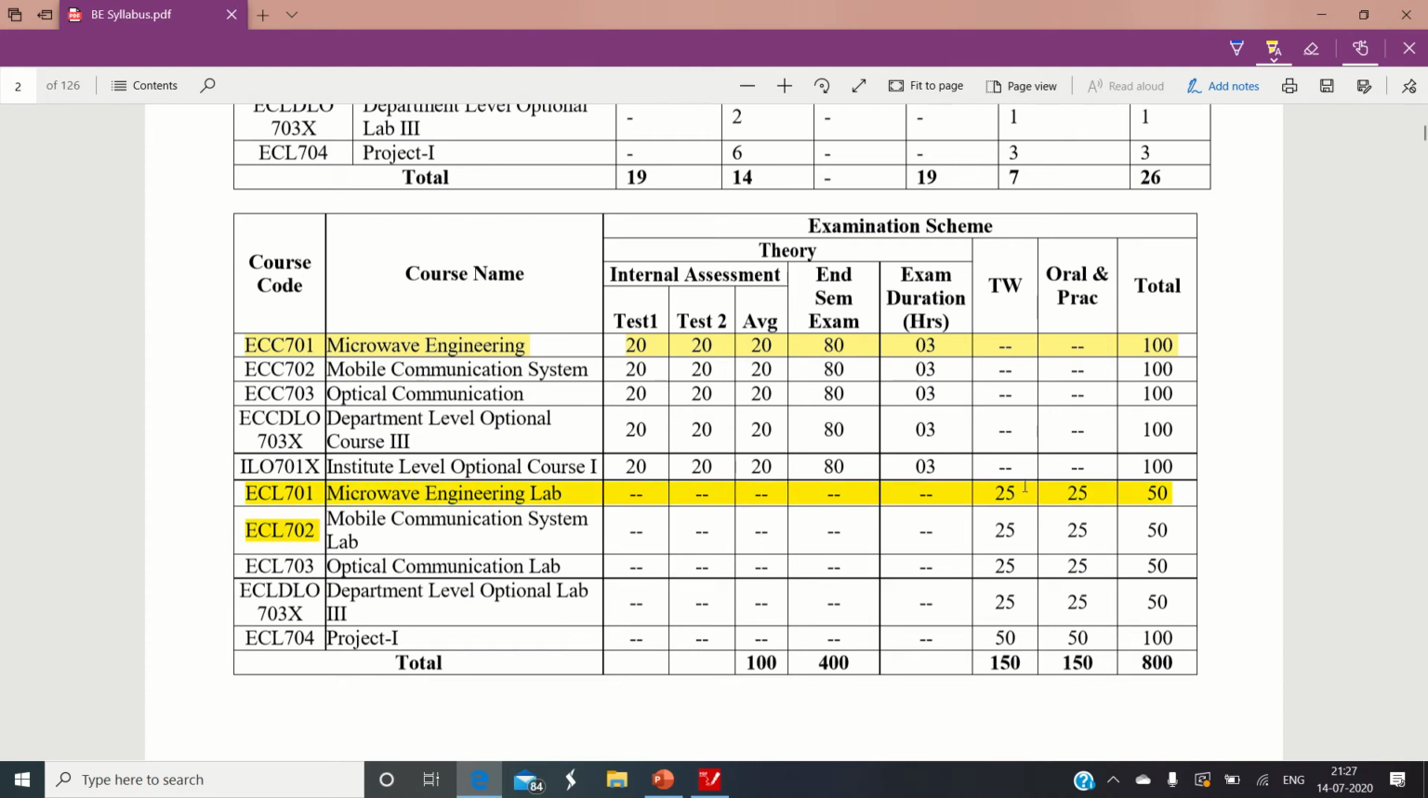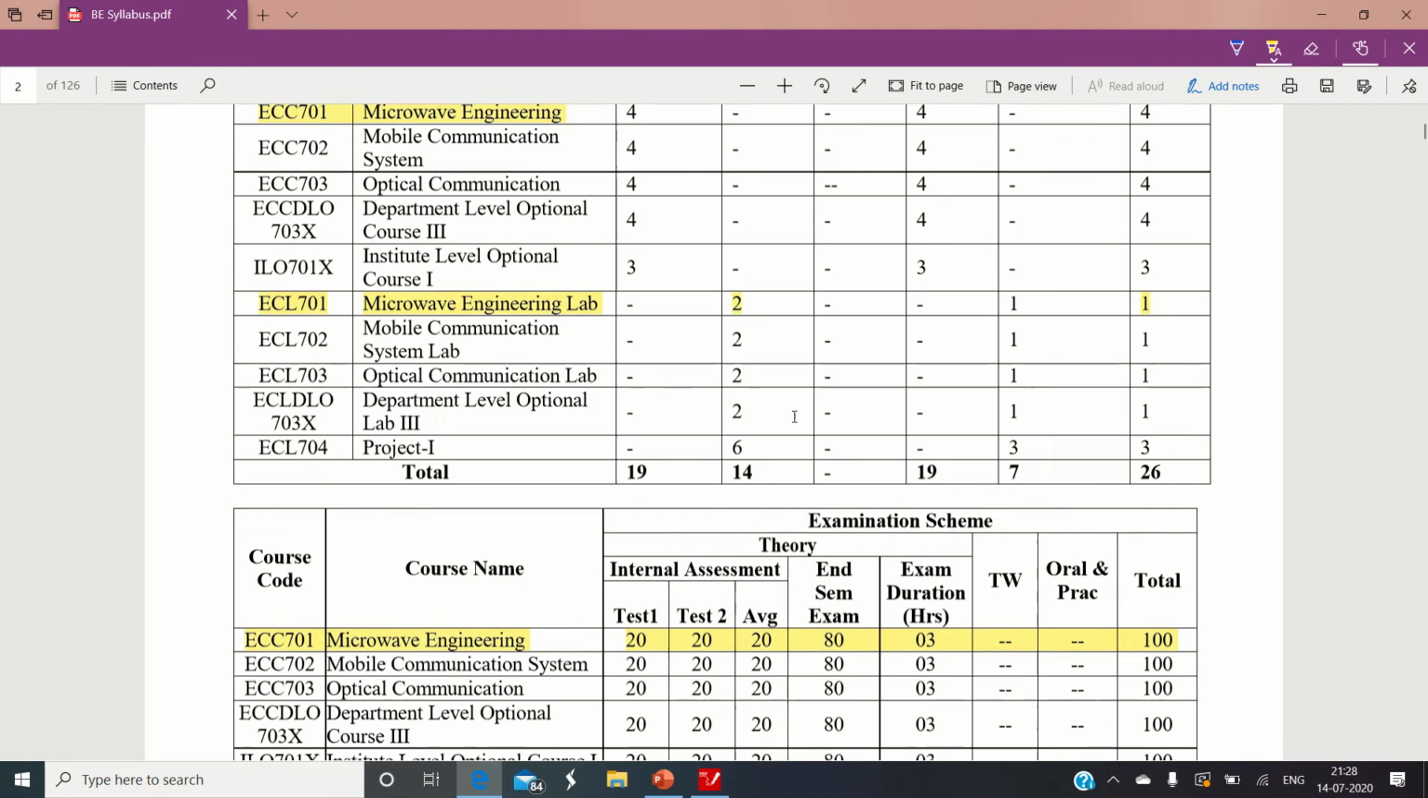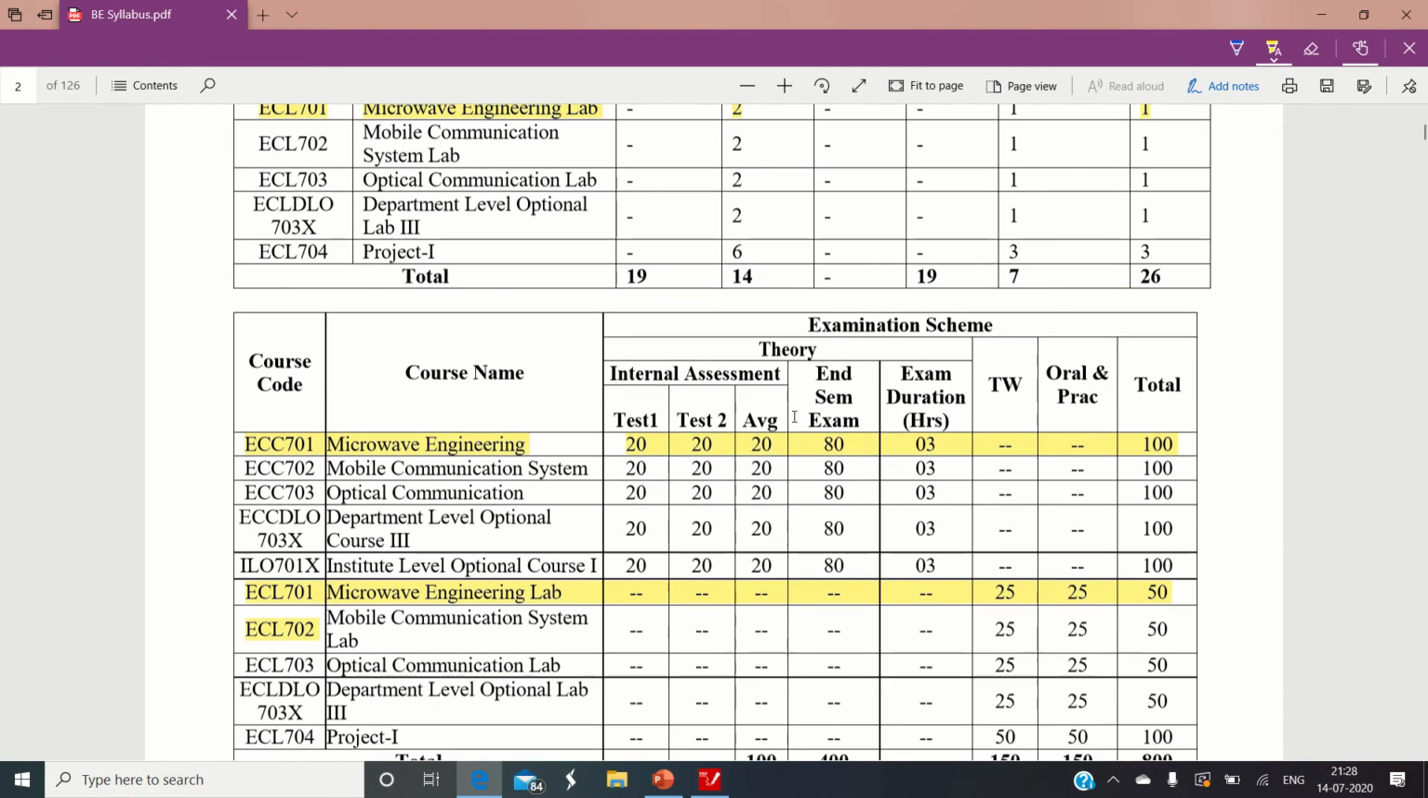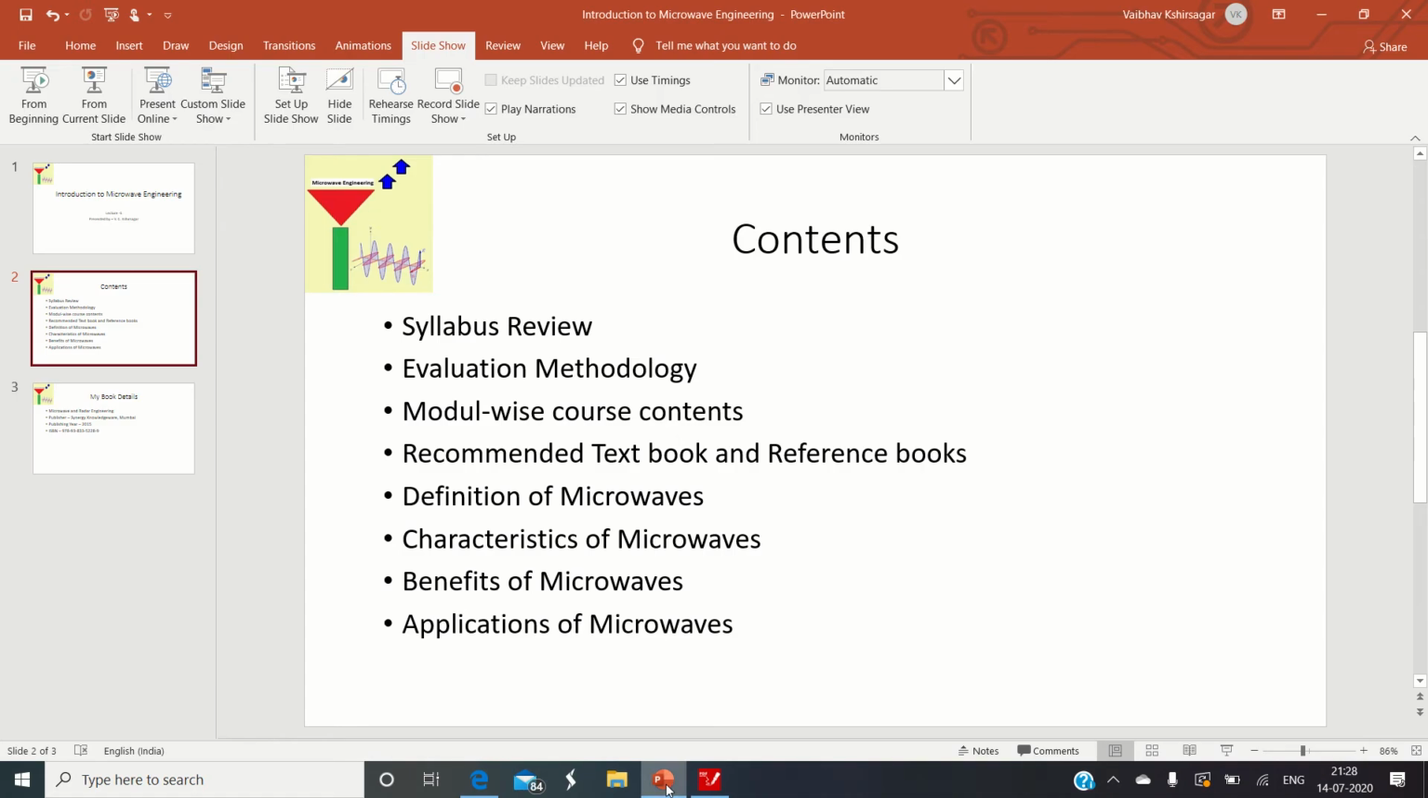The term work will consist of at least 10 different graded experiments, which we will be performing online using a virtual laboratory. If it happens, then we can rejoin the institute and conduct some of the practicals physically over there in the lab. So it is expected that we need to complete at least 10 experiments. These experiments will be graded and you will be given marks out of 25 based on your graded performance. So this is just the evaluation methodology and the marking scheme for the Micro Engineering subject.